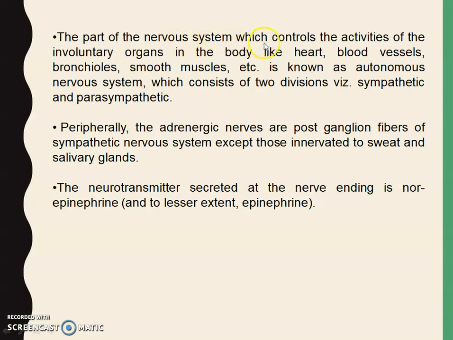The part of the nervous system which controls the activity of involuntary organs in the body, like heart, blood vessels, bronchioles and smooth muscles, is known as the autonomic nervous system, which consists of two divisions: sympathetic and parasympathetic. Peripherally, the adrenergic nerves are the postganglionic fibers of the sympathetic nervous system, except those innervating sweat and salivary glands. The neurotransmitter secreted at the nerve ending is norepinephrine and, to a lesser extent, epinephrine.